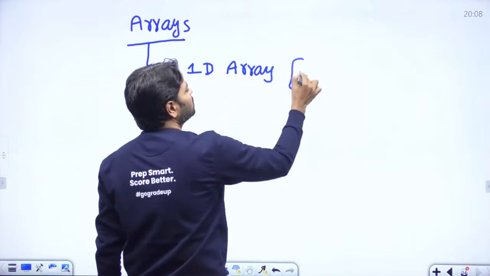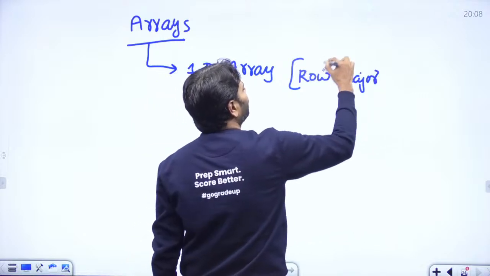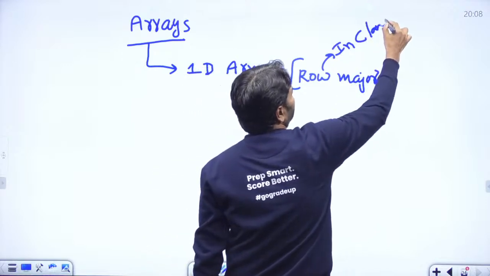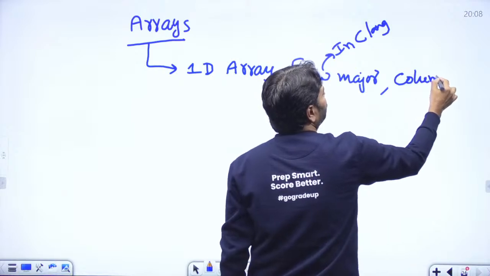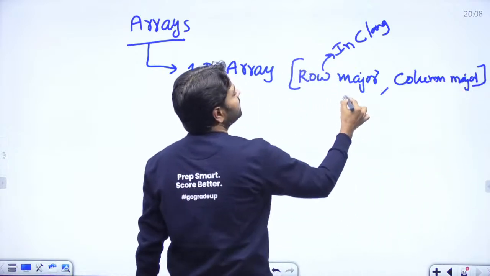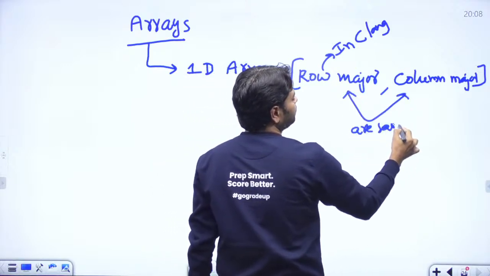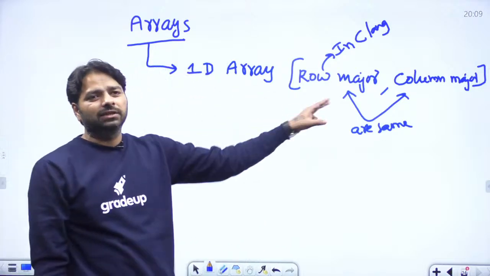For a 1D array, whether it is row major or column major, both are the same. Row major we follow in C language, but in MATLAB we may use column major, but both are the same for 1D. When you have more than 1D, these two act differently.